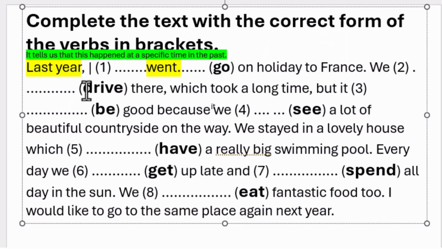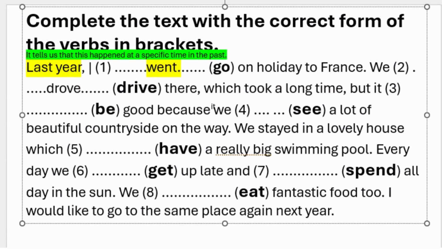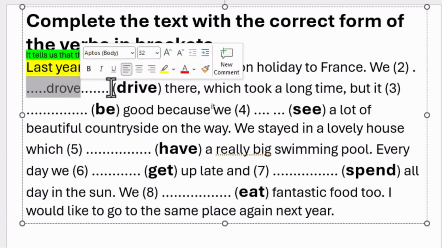We drive them. Again, drive is our verb in brackets. Now remember, going back to the first two words of this text, last year. So what does drive change to? Drove. The past tense of drive is drove. We drove them, which took a long time, but it be good because.